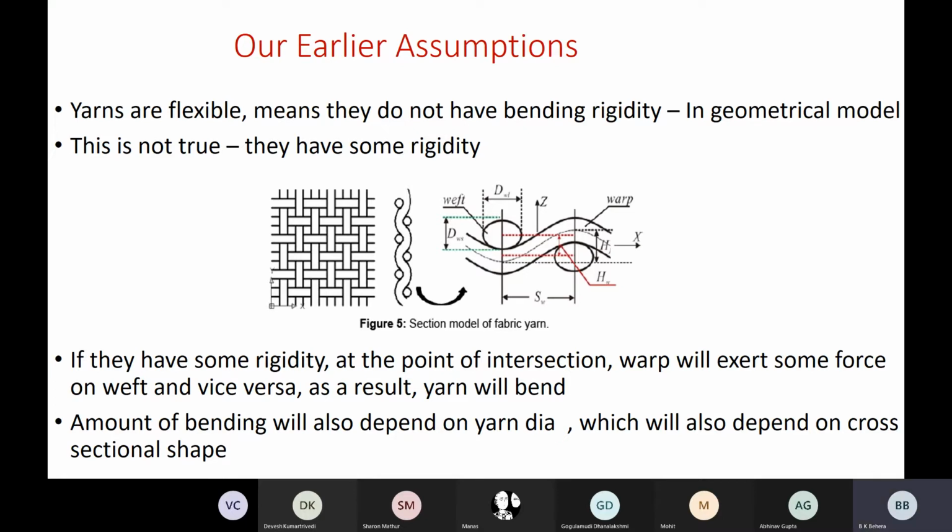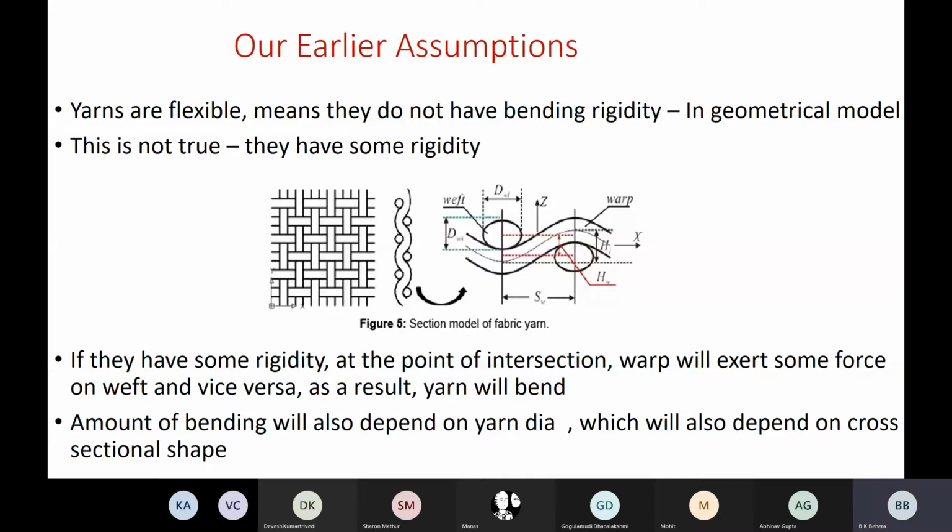Actual yarn is not really 100% flexible because the yarn has some rigidity. So if they have some rigidity at the point of intersection,